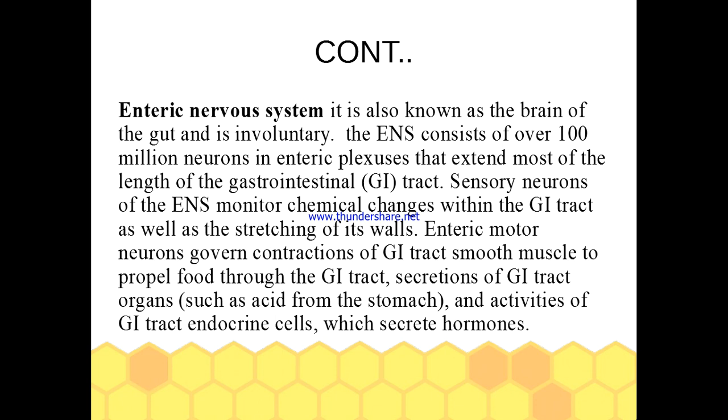Enteric motor neurons govern contraction of the GI tract smooth muscles to propel food through the GI tract. They also control secretions of the GI tract organs and activities of GI tract endocrine cells, which secrete hormones.